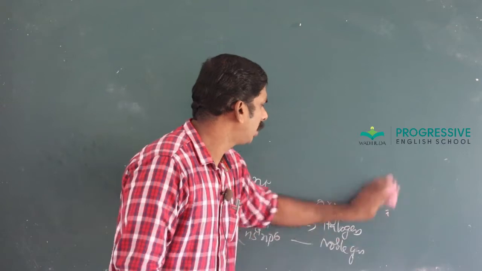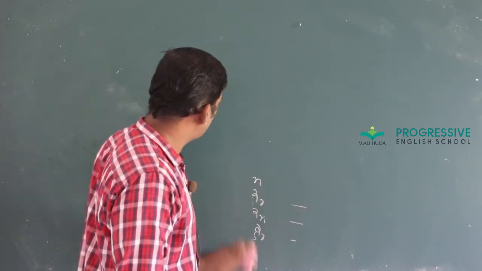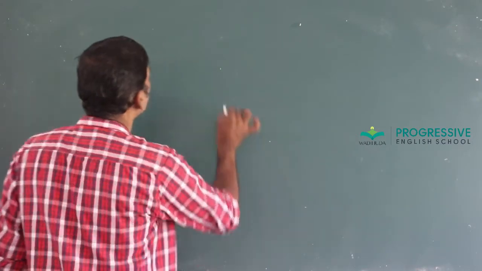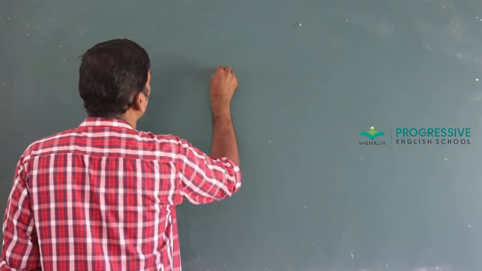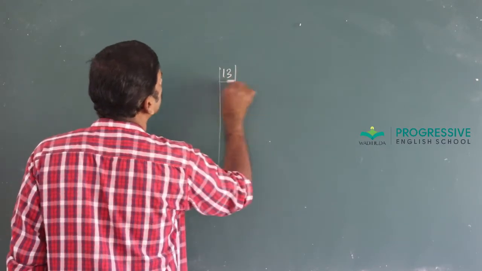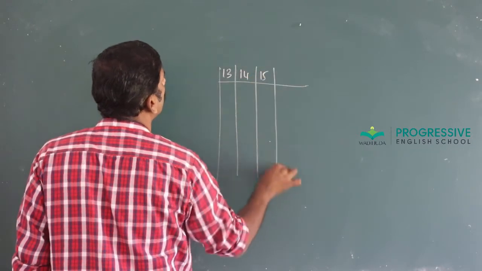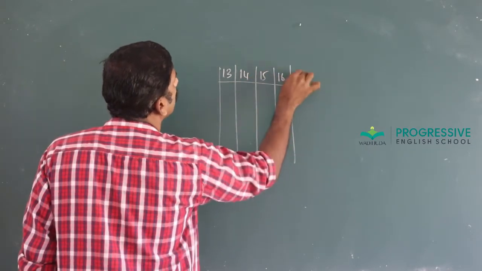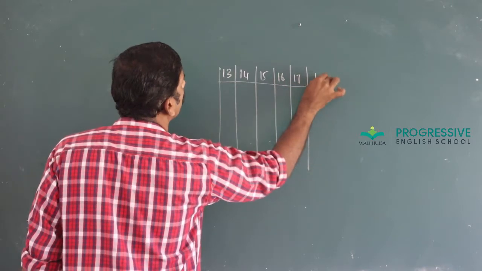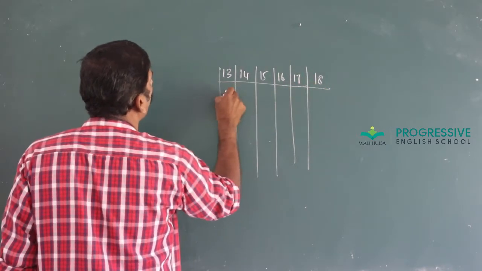And about the members of P block elements, first of all, I represent all the P block elements here: 13, 14, 15, 16, 17, finally 18.